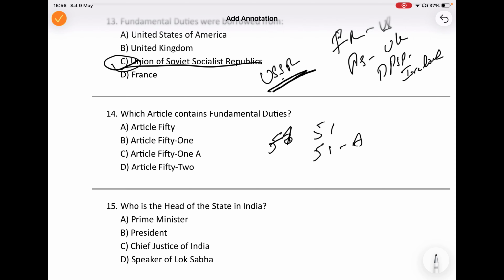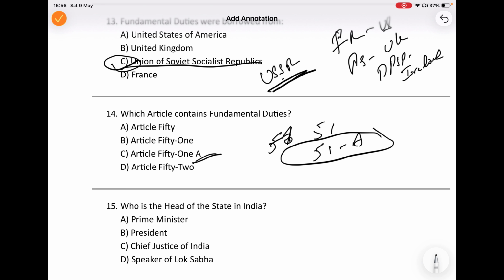Both numbers look similar, but remember carefully, fundamental duties are mentioned in Article 51A. Simple trick: duties need action. Therefore, 51 has this action A. The letter A is also important for many articles added through the 42nd Amendment.